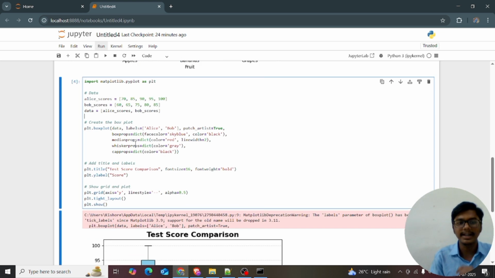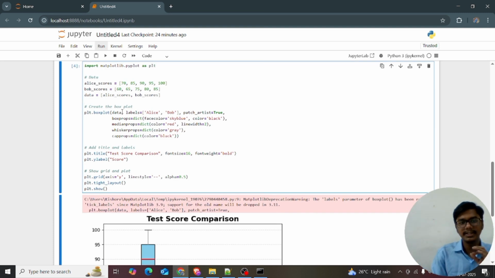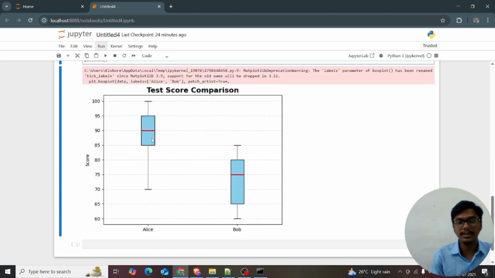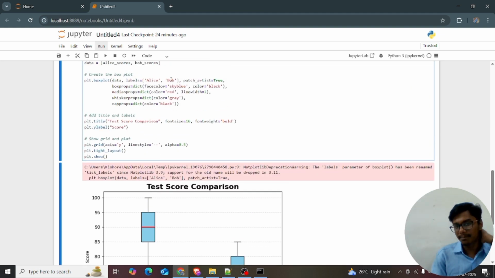I'm creating the box plot with plt.boxplot of data, giving the data to it. I'm not giving x and y, only the data. I also want to see the labels, so labels is equal to Alex and Bob.